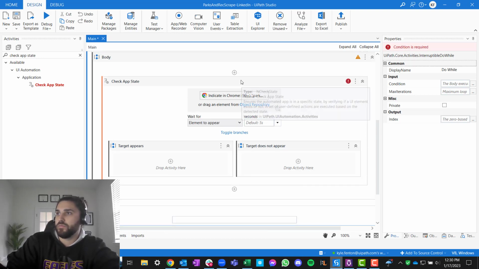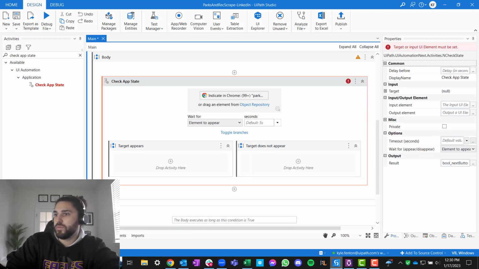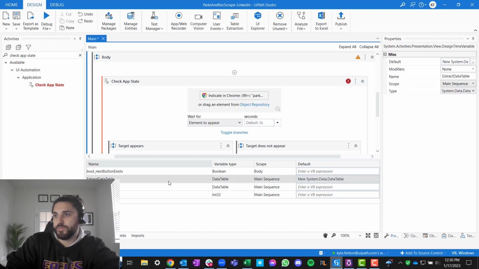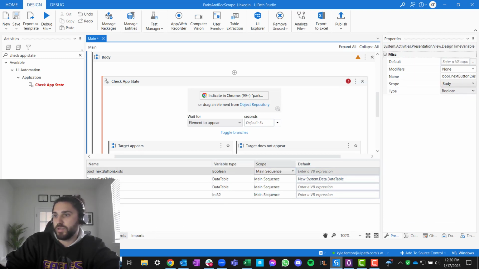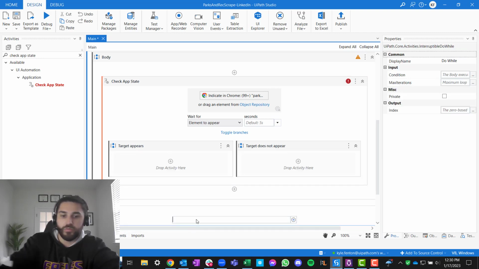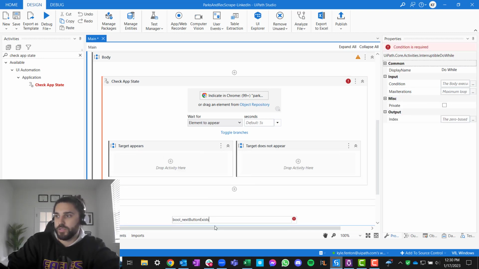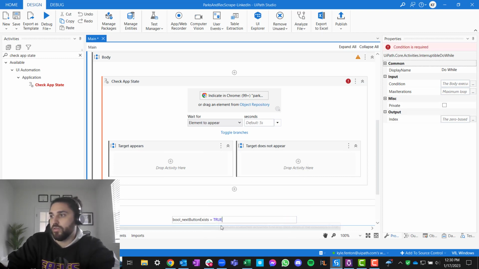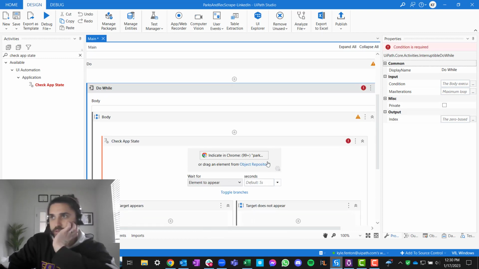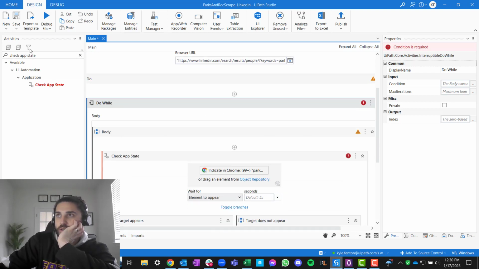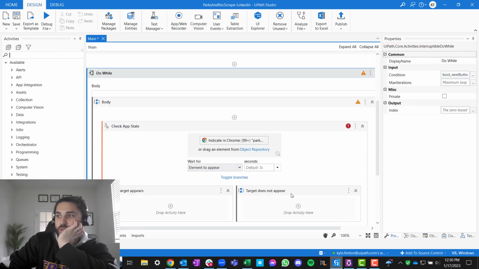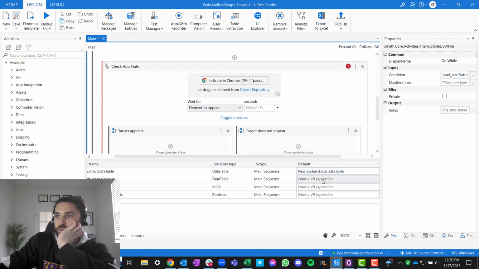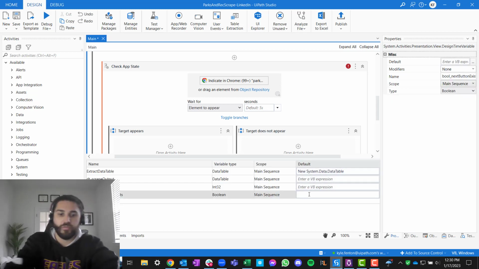hold up. Is this only available in, oh, there you go. Well, I'm going to use all that later. Next button exists in the main sequence. So while Boolean next button exists equals true. So while the button is always there, okay? So first thing we're going to do, no matter what, is do while. We know that this is true, and we're going to set it to being true, because on our first result, it should always be there, okay?